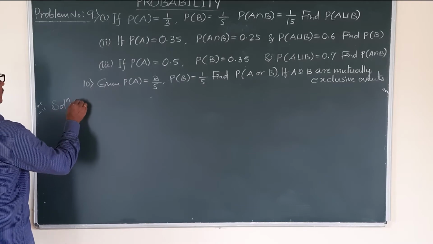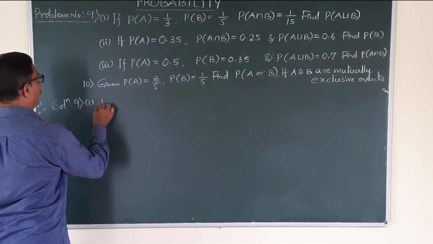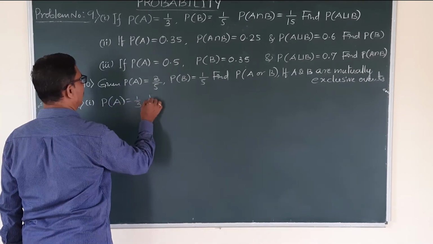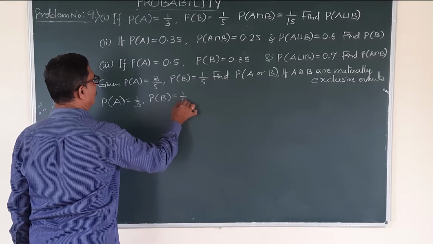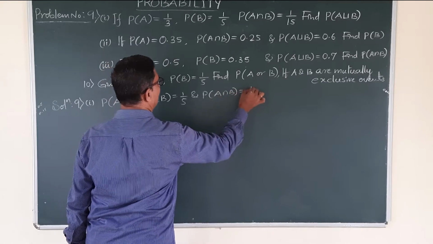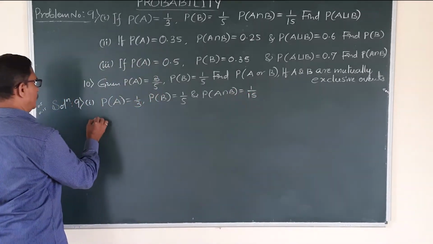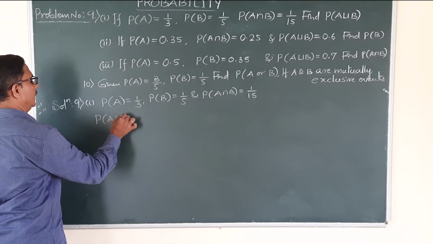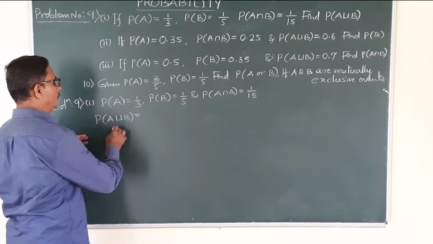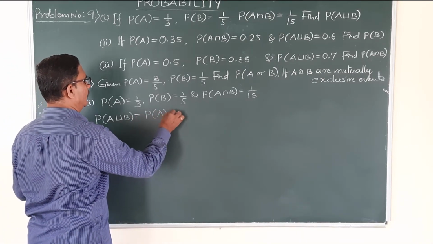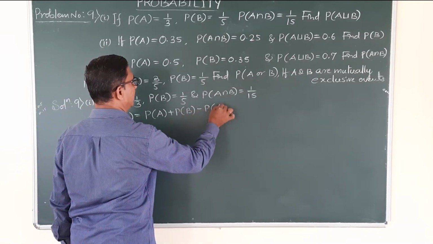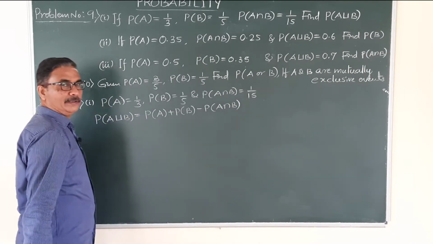First one. If P of A is equal to 1 by 3, means probability of A is given, probability of B is also given 1 by 5, and probability of A intersection B is given 1 by 15. Now the question, find probability of A union B. You know the formula, already you learned in sets. Probability of A union B is equal to, what is the formula? Probability of A plus probability of B minus probability of A intersection B, right?